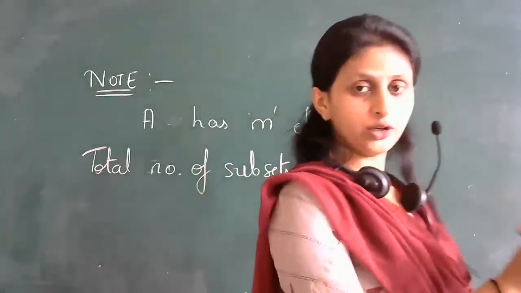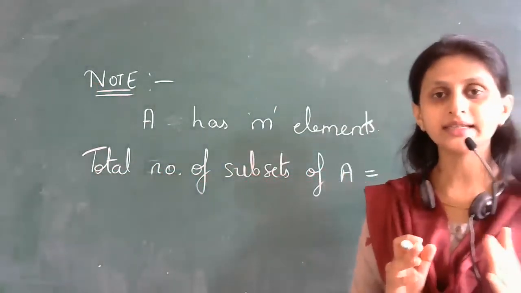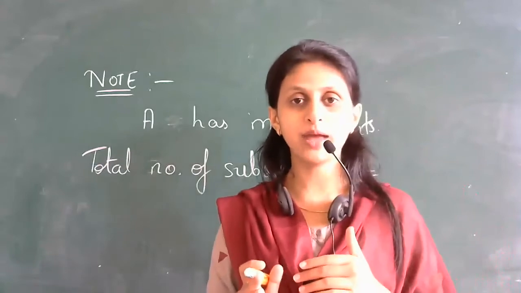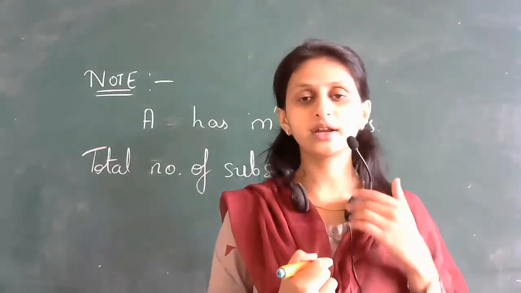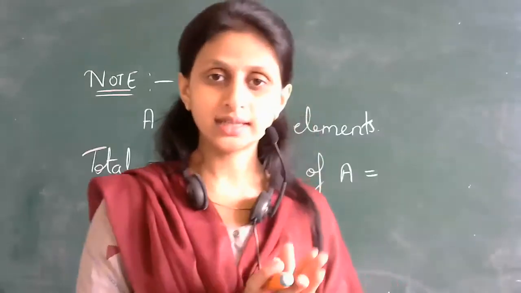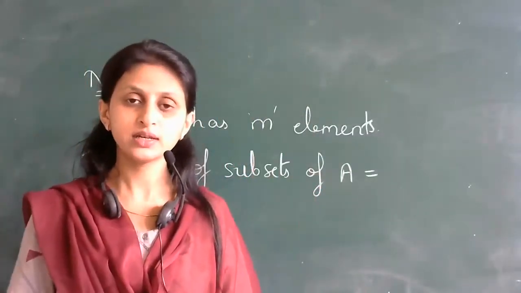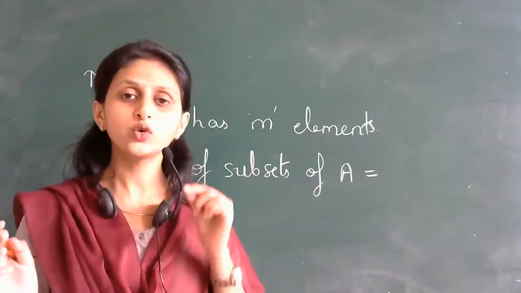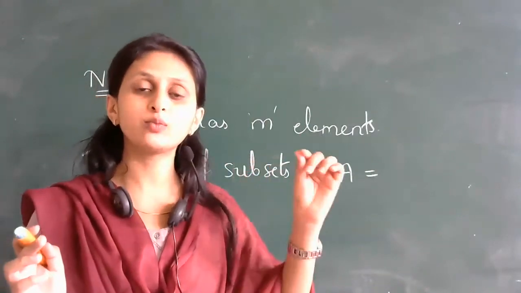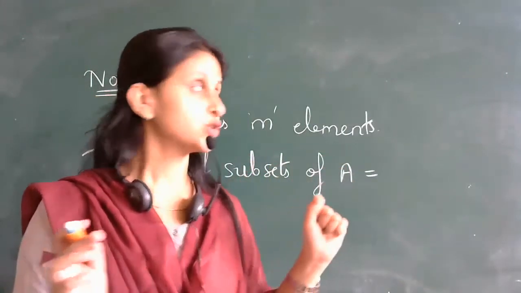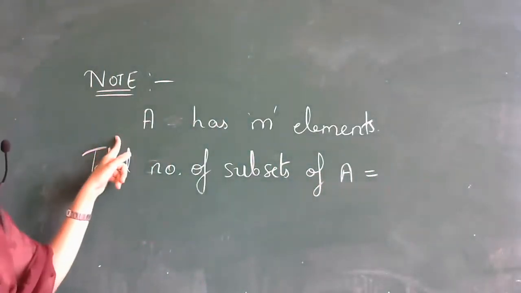If you have only two elements in a set, you can easily tell how many subsets you will be having by recognizing those subsets, right? But if we have a set which has large number of elements, then it is quite difficult for you all to tell how many subsets are possible for that set. So there comes the use of this note here, students.